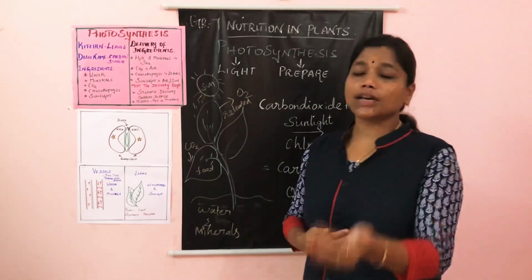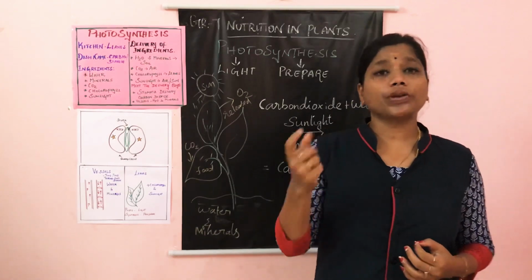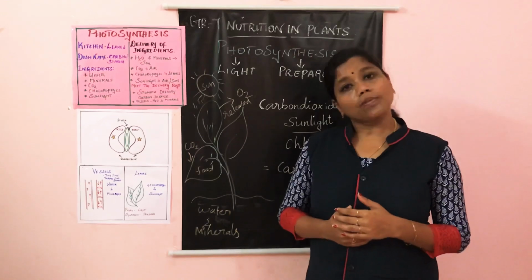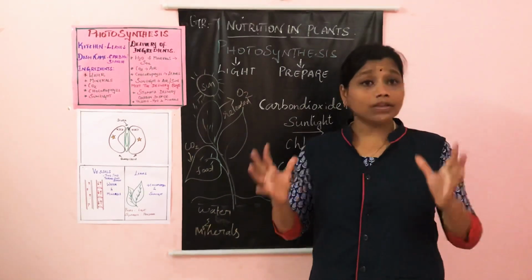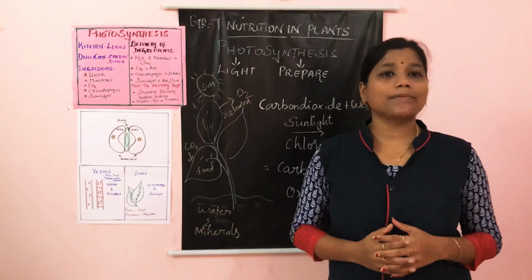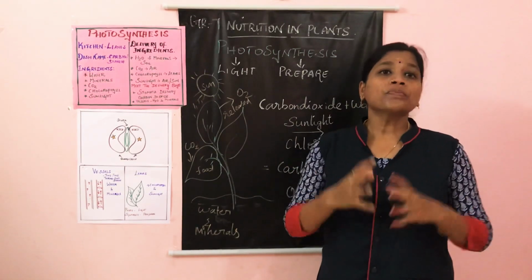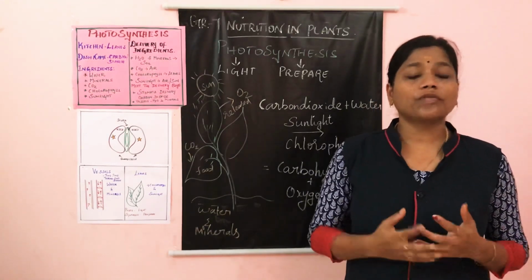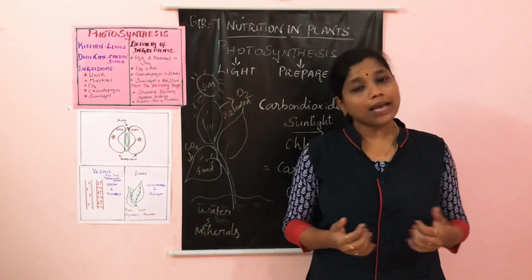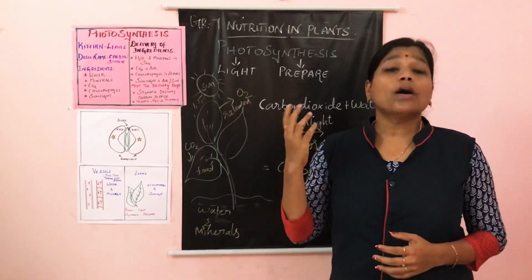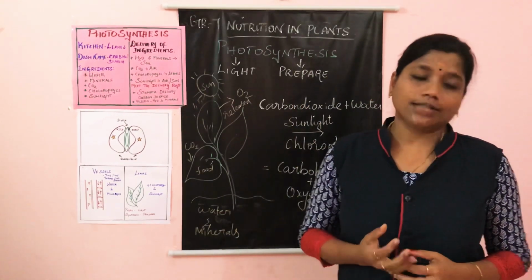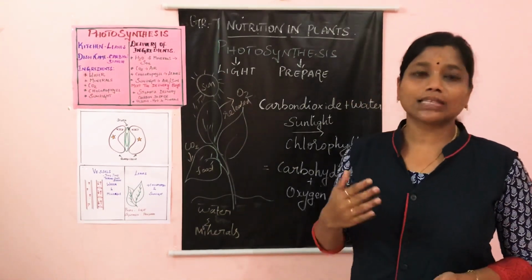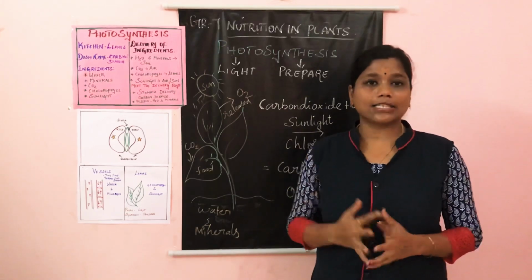As we discussed in our last class, plants produce their own food, so they come under the group called the autotrophic mode of nutrition. A very good example of autotrophs is the green plants. Green plants play a vital role in the food chain. They provide food for all the living creatures on this planet. So how do these green plants produce their food? The green plants produce their food by the process called photosynthesis. This is what we have discussed till the last class.